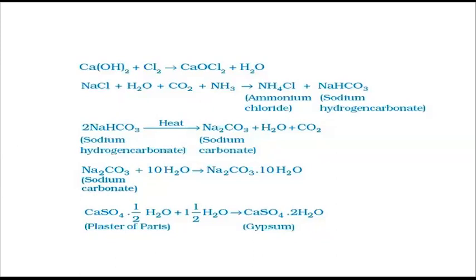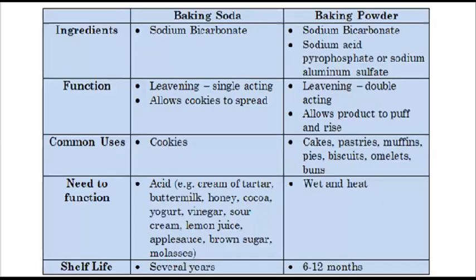This question is also being asked: what is the difference between baking soda and baking powder? The very important difference is this. When you need to function, you just read it. Acids, that is cream of tartar, buttermilk, honey, cocoa, yogurt. That means these acids are being utilized to make the baking powder. And see the common uses, cookies.